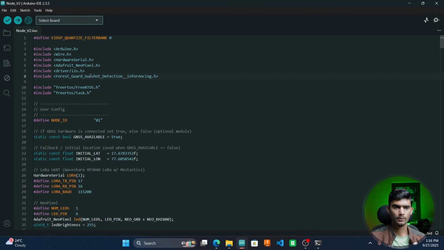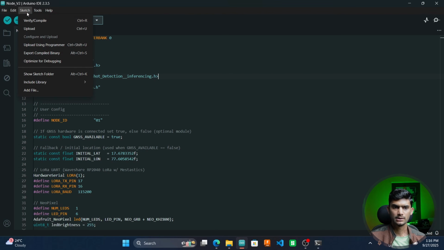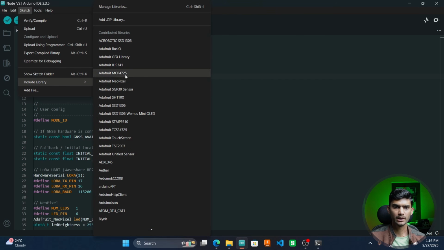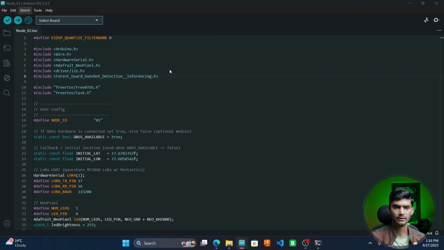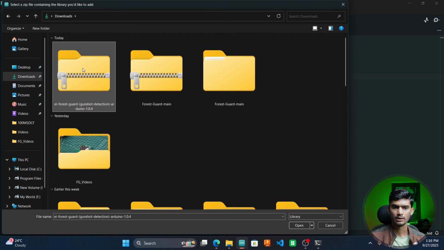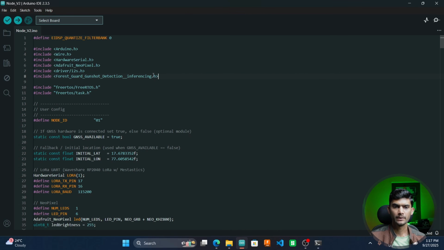Once the code is open, we'll go to sketch, include libraries, add zip library, and I'll select the downloaded Arduino library from the Edge Impulse. Once you have imported the library, you can just change this name to the name that you have provided. In my case, this is same.